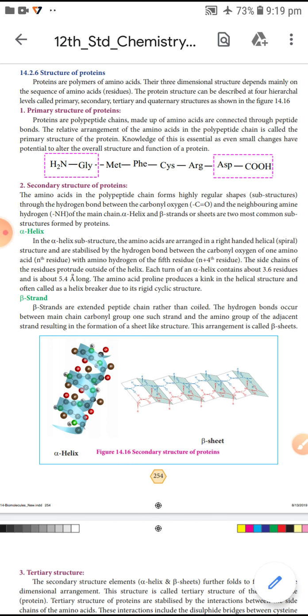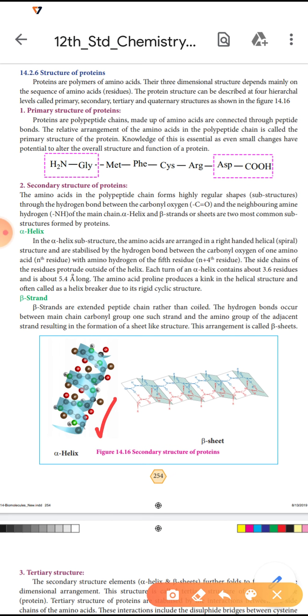Alpha helix. Okay, see the diagram. This is an alpha helix. In the alpha helix structure, the amino acids are arranged in a right-handed helical structure and are stabilized by the hydrogen bond between the carbonyl oxygen of one amino acid with the amino hydrogen of the fifth residue.